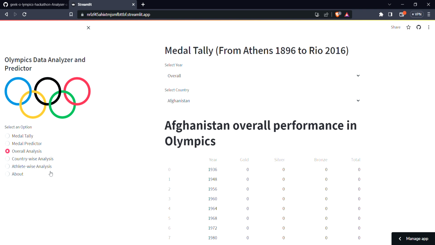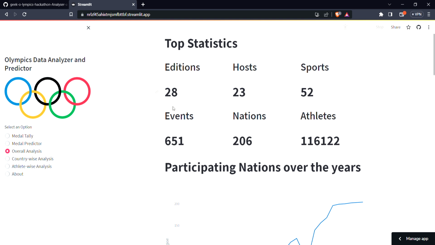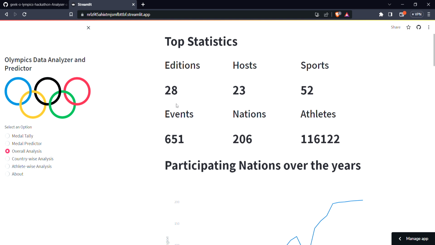Now let us see the overall analysis of the Olympics. There are a total of 28 editions of the Olympics that have been organized, from Athens to the Rio Olympics in 2016, and there are 23 host nations. 52 sports have been organized in the Olympics, and 651 events have also been organized, and a total of 206 nations have participated in the Olympics, and a total of 1,16,122 athletes have participated in the Olympics till date.